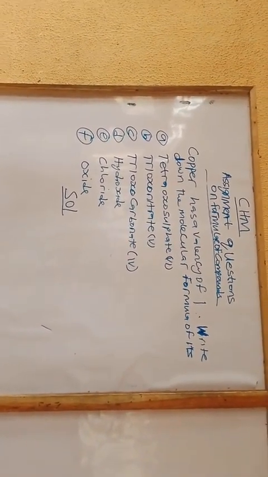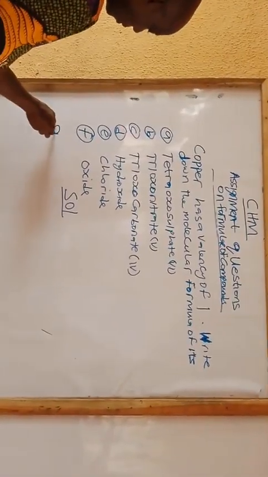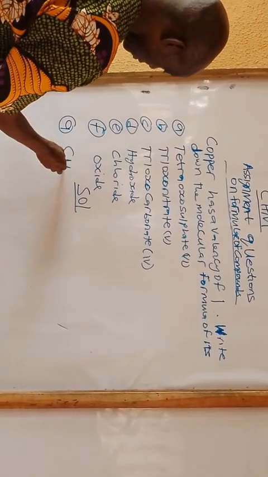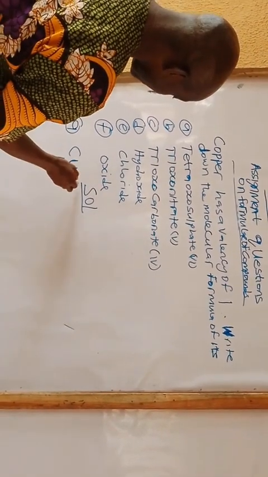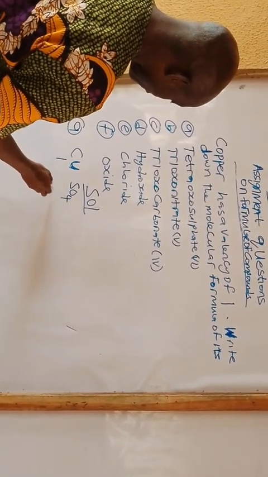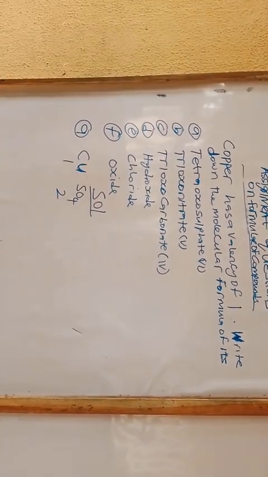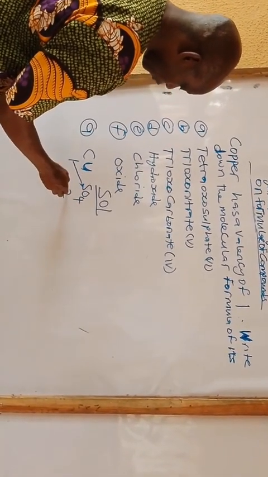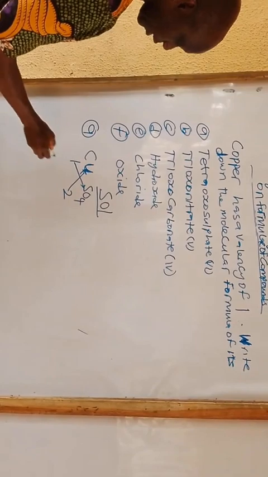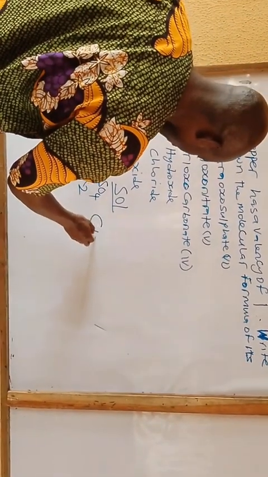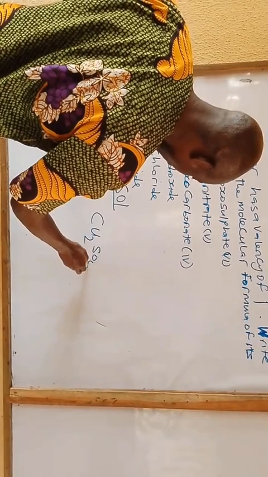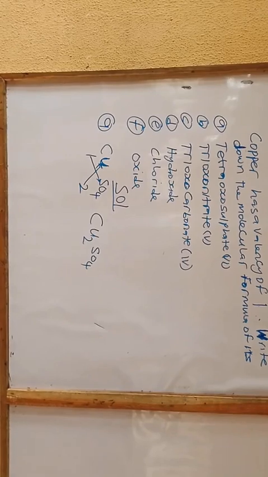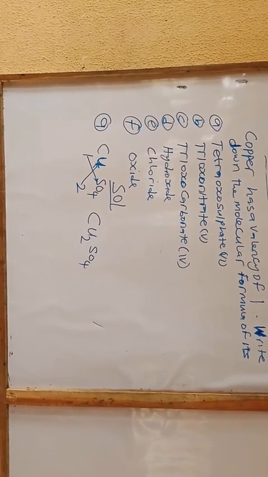So A, copper is having valency of 1. Tetraoxosulfate 6 is SO4, having valency of 2. We have already established that. So 1 for copper goes to SO4, 2 for SO4 goes to copper. So that one will now become Cu2SO4. So that will be the formula of the compound. Copper 1 will form with tetraoxosulfate 6, Cu2SO4.